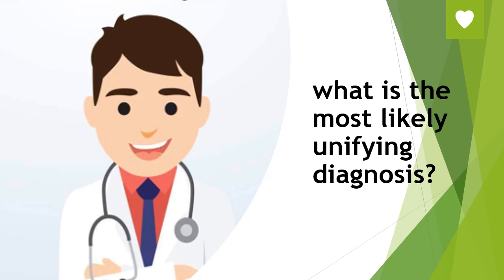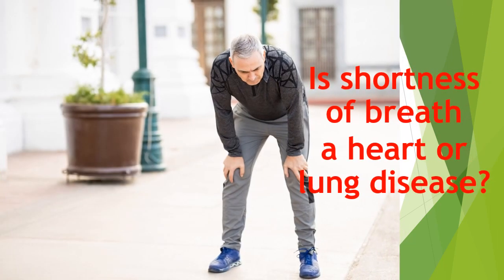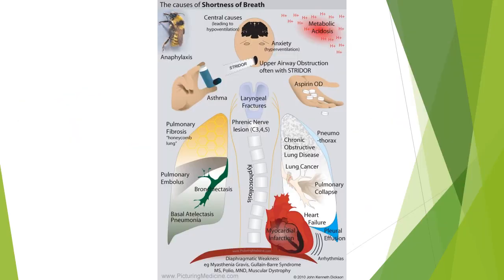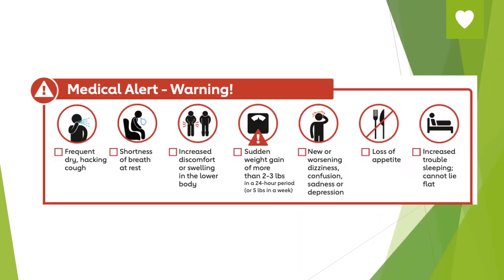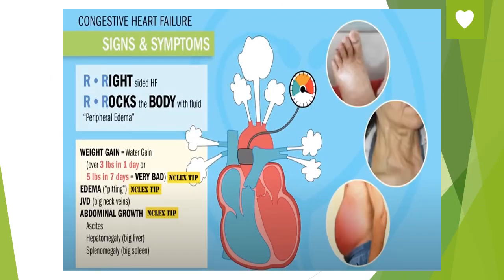What is the most likely unifying diagnosis? The most likely unifying diagnosis is heart failure. How do you know this dyspnea is of heart failure origin? I see this patient has a marked risk for cardiovascular disease, a previous structural heart disease, a dyspnea that is increasing, and an objective sign of congestive symptoms, which is the lower limb edema. So this patient is in heart failure. So this is the first one.